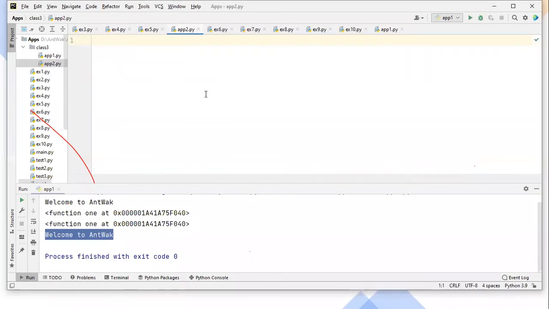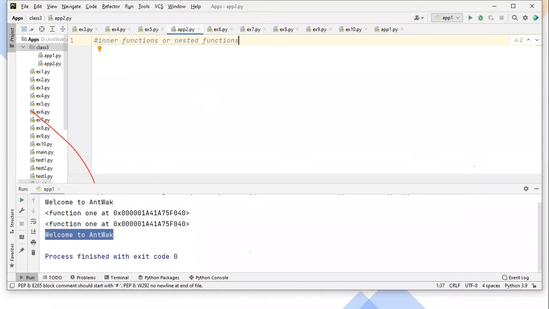The next topic, guys, is inner functions. You can call them inner functions, or you can say nested functions. Maybe you understand the term nested function: it is nothing but preparing one function inside another function. We generally call it a nested function.